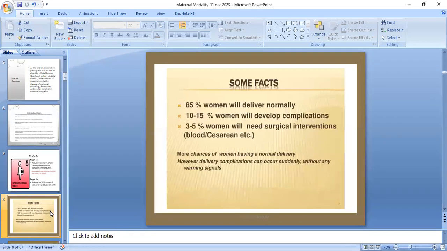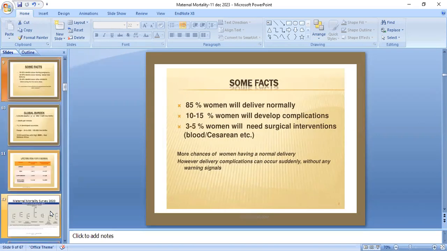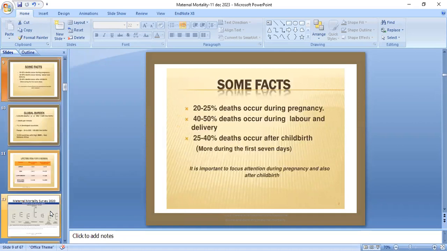These are the subtypes. It says that 85% of women will deliver normally, 10 to 15% of women will develop complications, and 5% of women will need surgical intervention. 20 to 25% of deaths occur during pregnancy, 40 to 50% of deaths occur during labor and delivery, and 25 to 40% of deaths occur after childbirth.